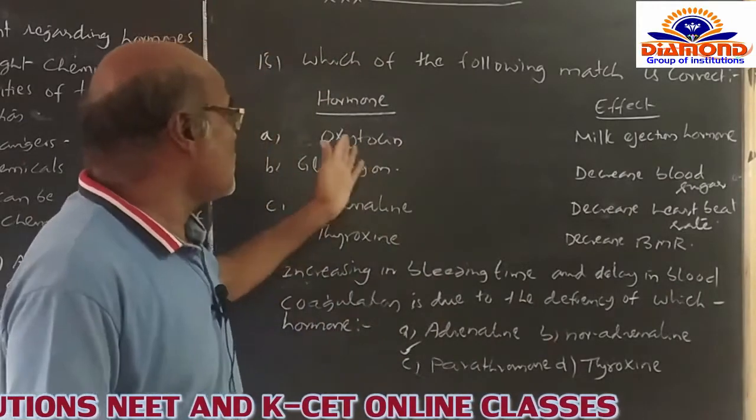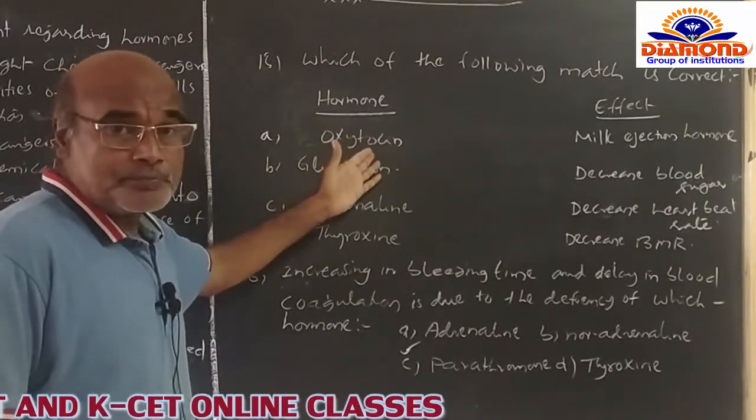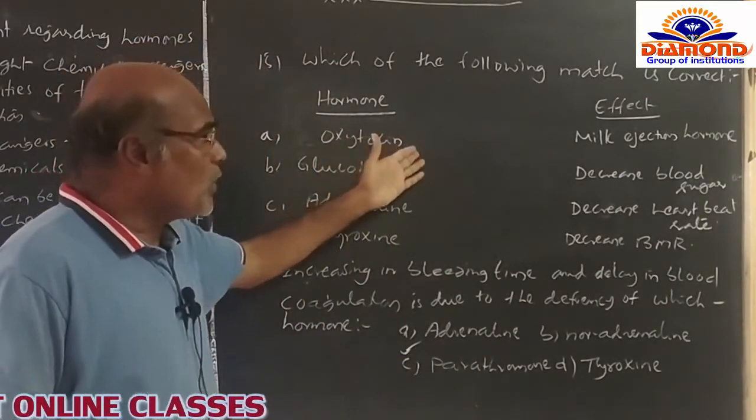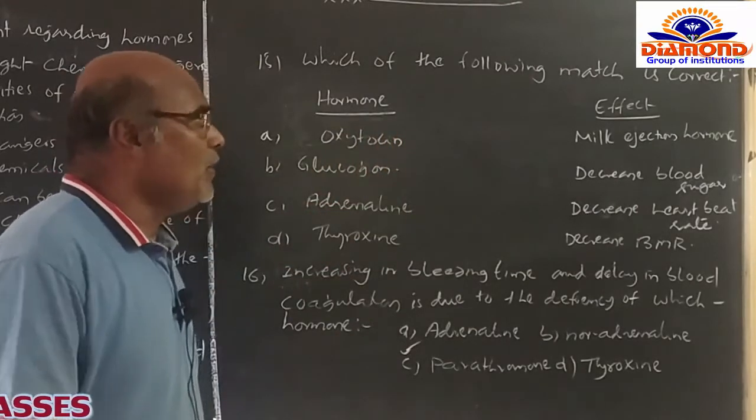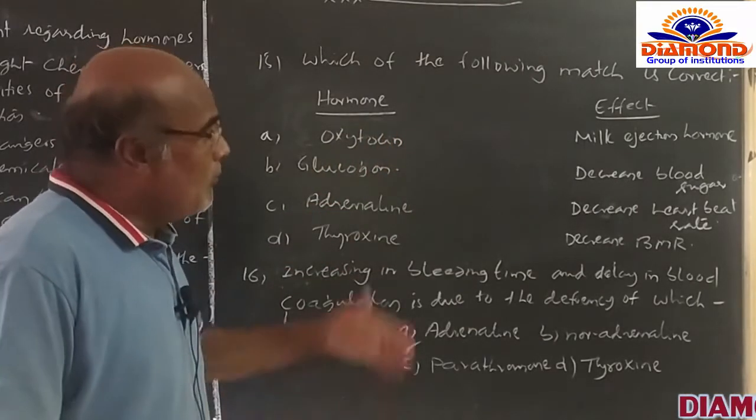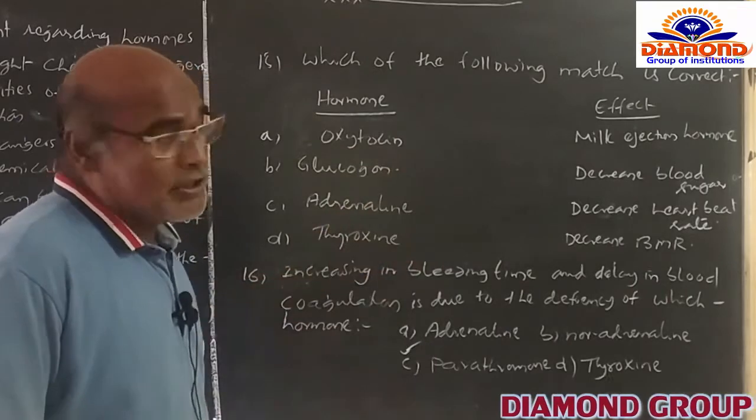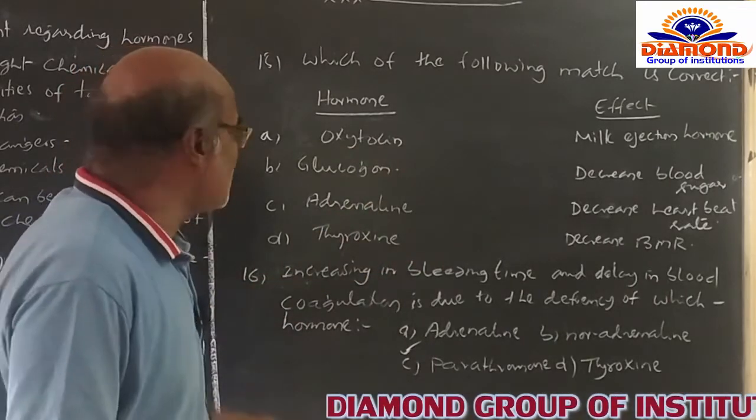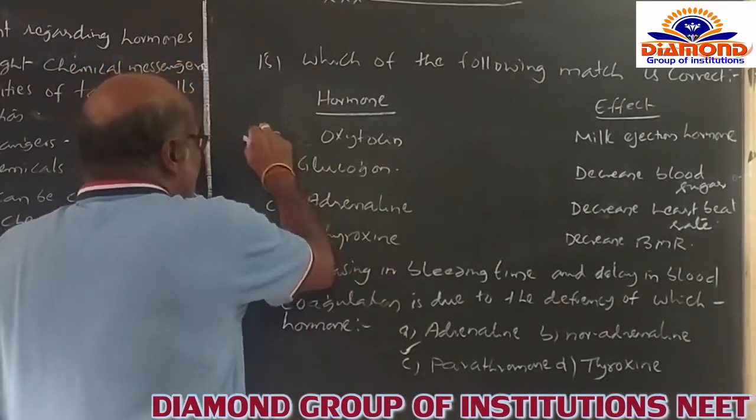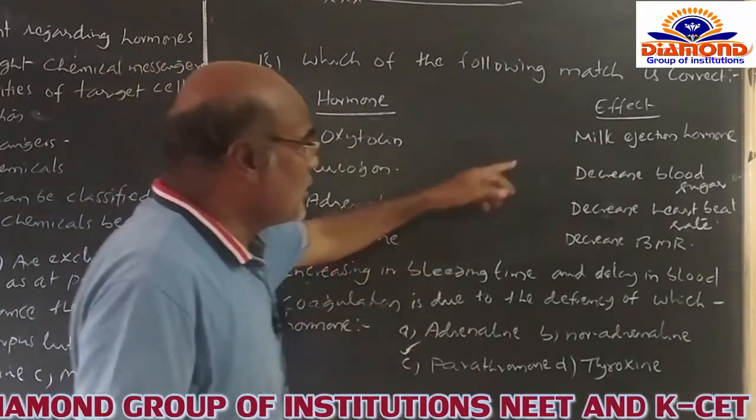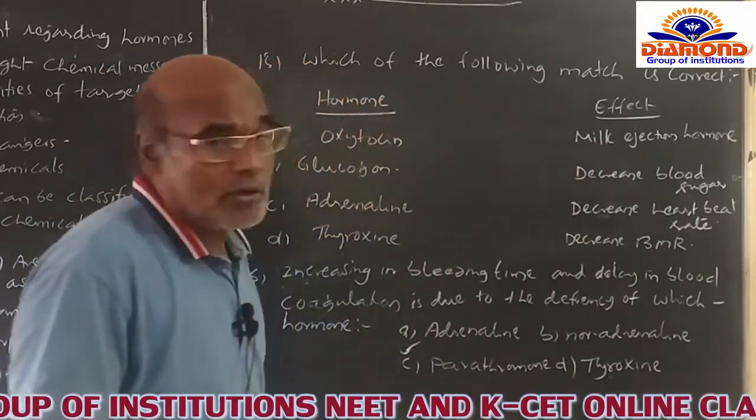So that's why oxytocin functions along with prolactin for milk ejection or milk secretion from the mammary glands. So that's why oxytocin is the correct option for the milk ejection hormone.